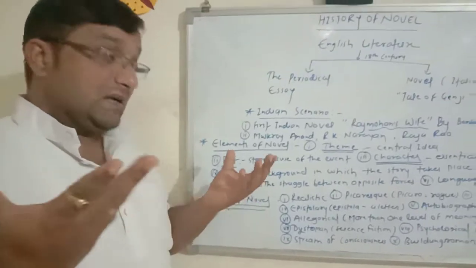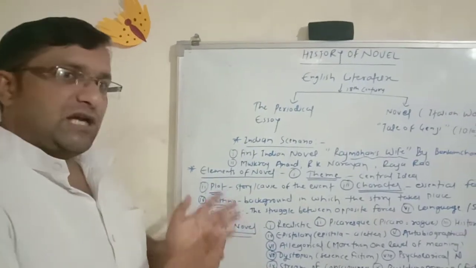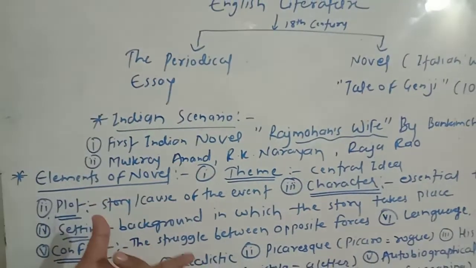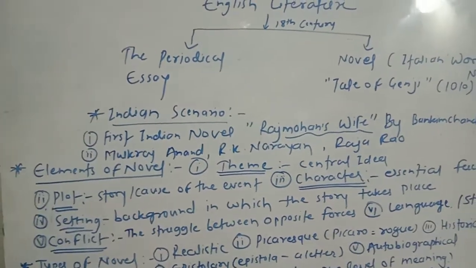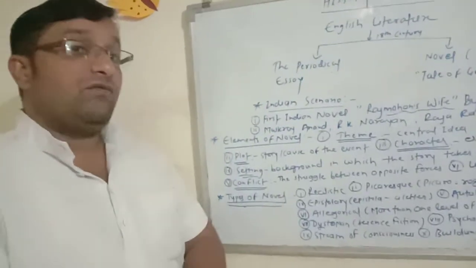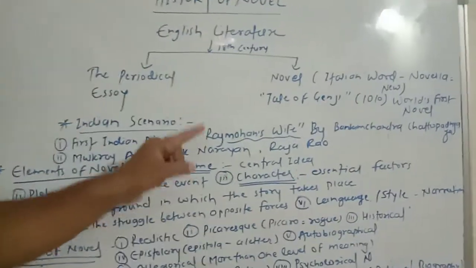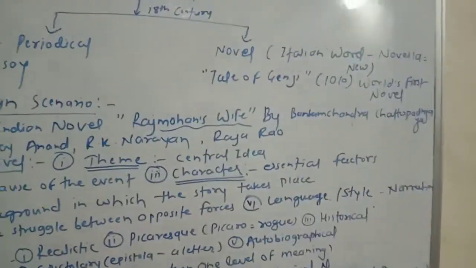But what about the condition of this novel in India? This also is given there. So what about the Indian scenario? Means the information of the Indian novel. In India also many people wrote important novels. But which was the first novel considered here? The first Indian novel, Raj Mohan's Wife by Bankim Chandra Chattopadhyay.